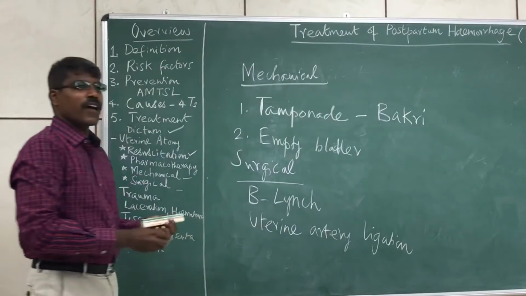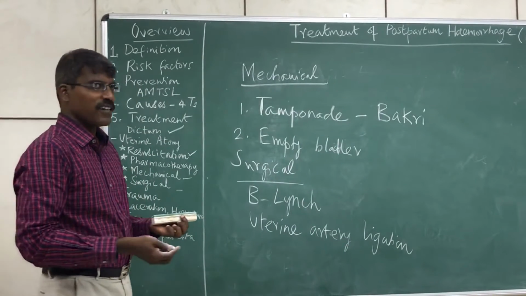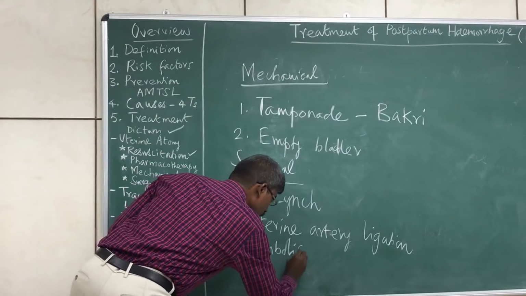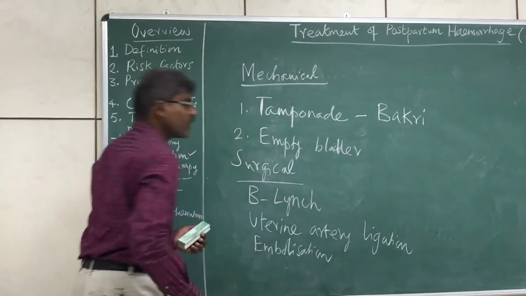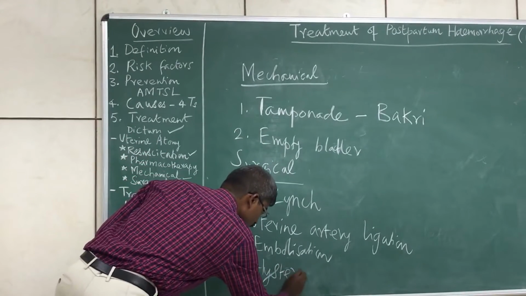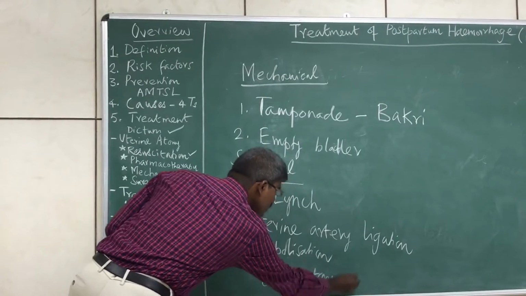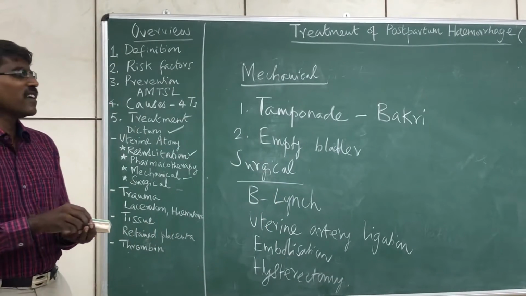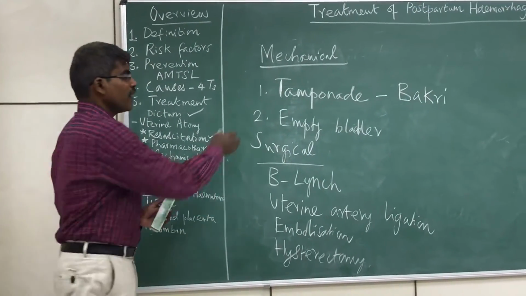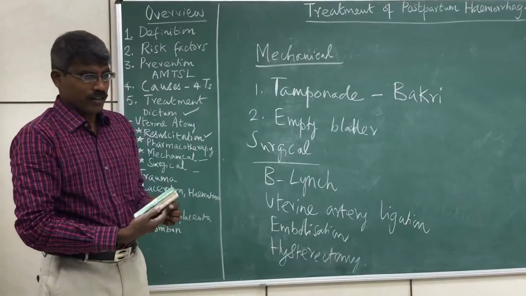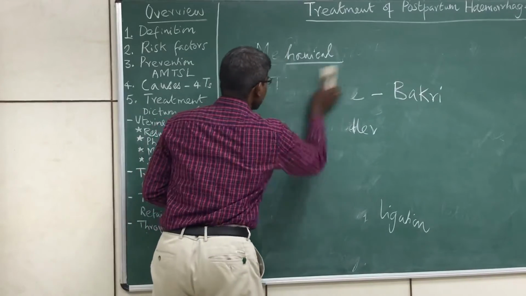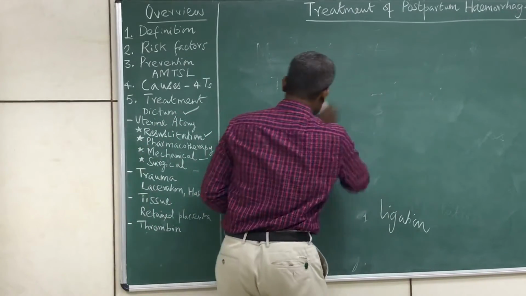We can angiographically embolize the vessel, so embolization can be done. And finally, if nothing works, the last resort will be hysterectomy. So these are the surgical methods which can be used if the mechanical methods like balloon tamponade do not work. So this is about the treatment of uterine atony as a cause for postpartum hemorrhage.